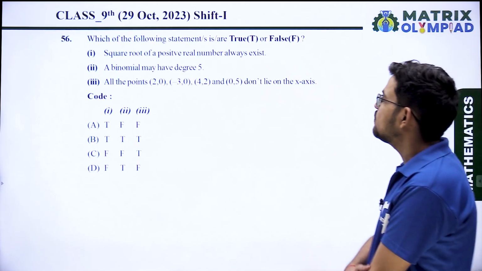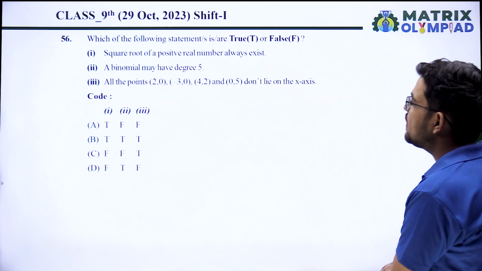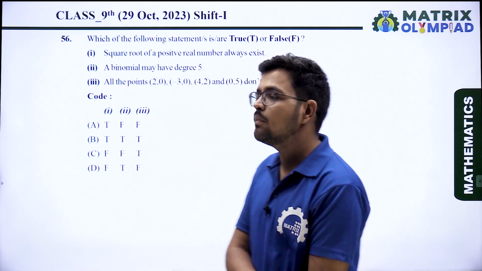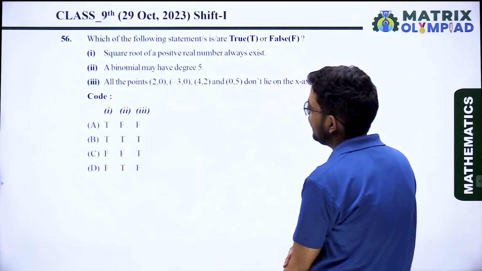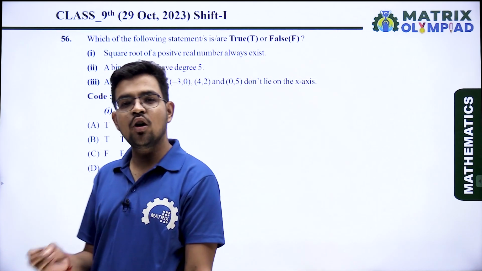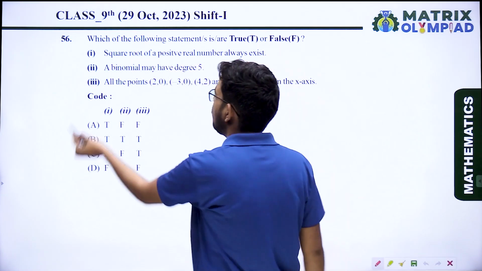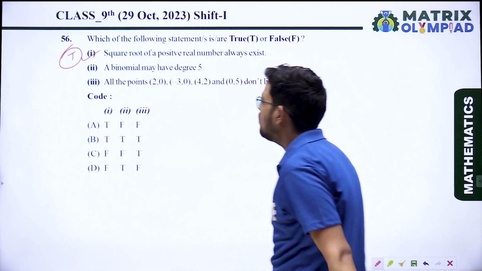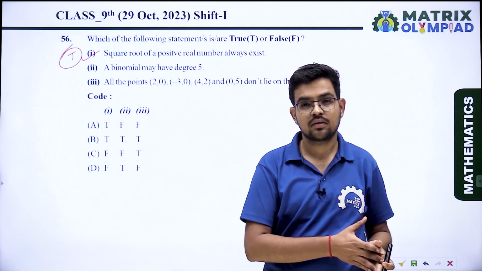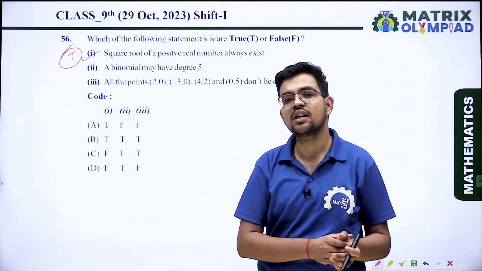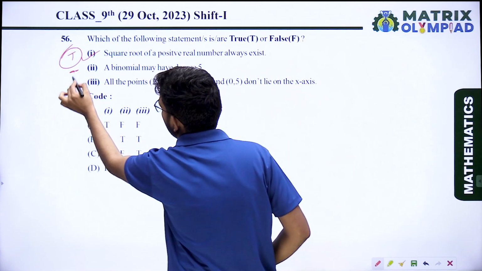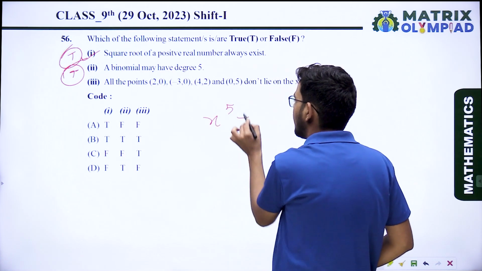Next, question number 56. Which of the following statements are true or false? First: the square root of a positive real number always exists. For any positive real number, its square root exists. Yes, it exists. It may be rational, irrational, terminating, non-terminating, but it exists. The first one is true. Second: a binomial may have degree 5. Binomial means a polynomial with two terms. It is not related to the degree. So it may have degree 5. Just assume x^5 + 10.